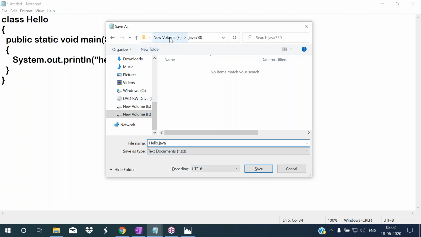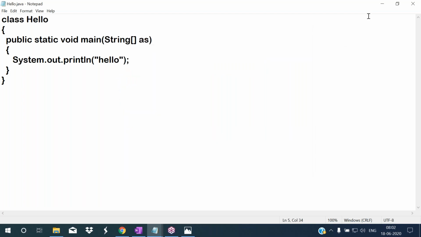I'm saving in which drive? In the F drive. In which folder? In the Java 730 folder. I'm saving this one. Now the file is already saved. Now I want to compile this one.